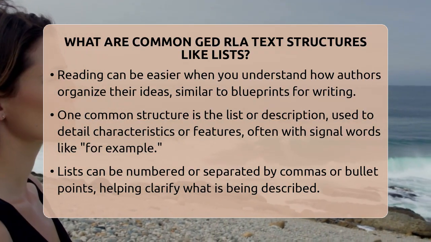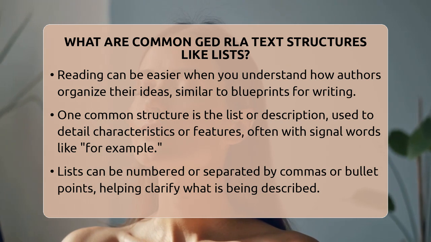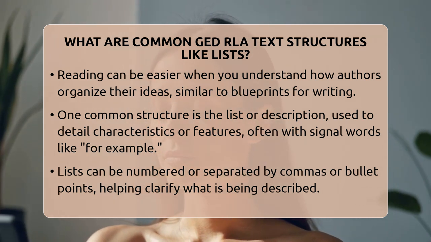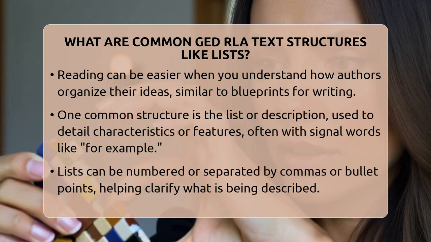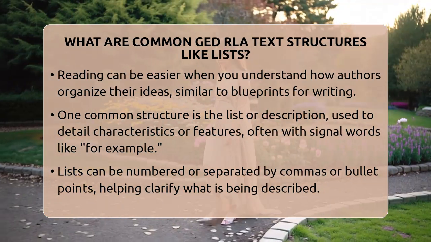Text structures are like blueprints for writing. They show how ideas are connected and help you find the main point faster. One common structure is the list or description. This is used when the author wants to describe something in detail.